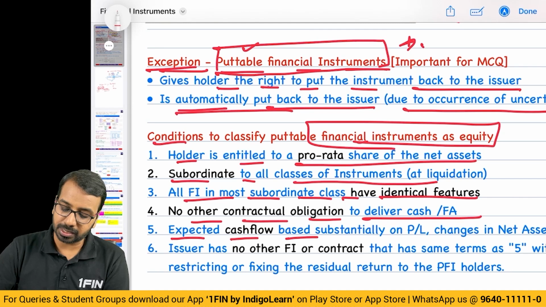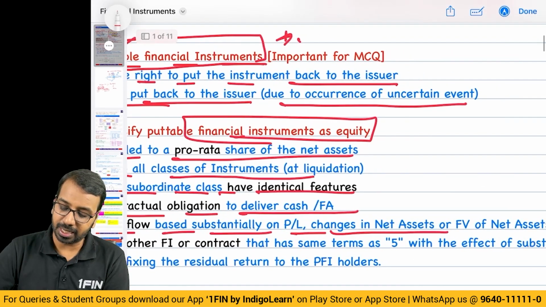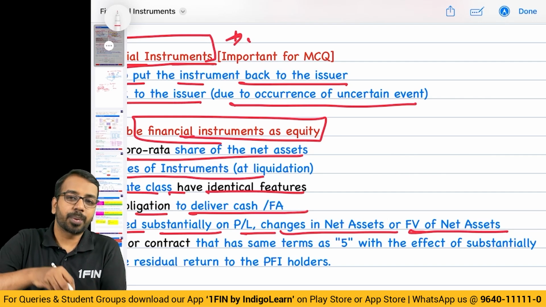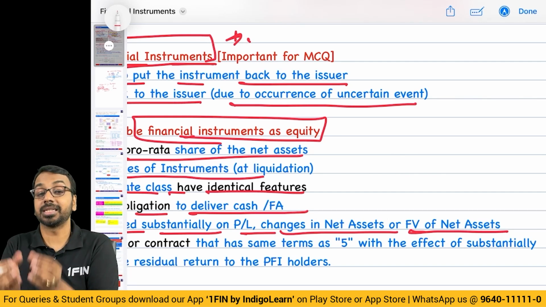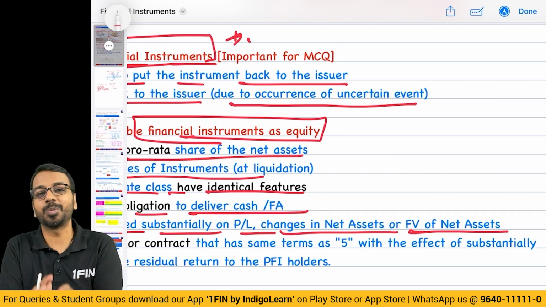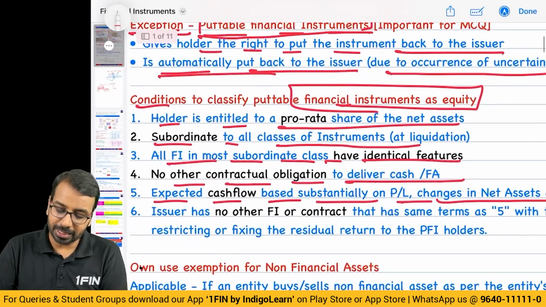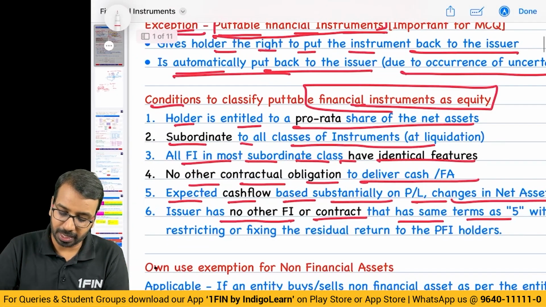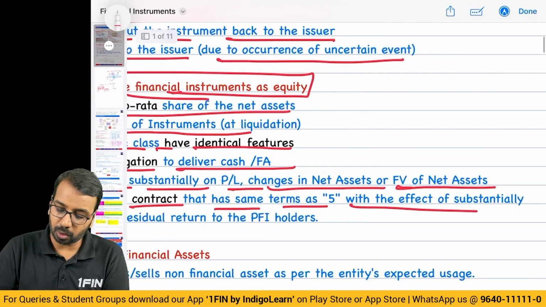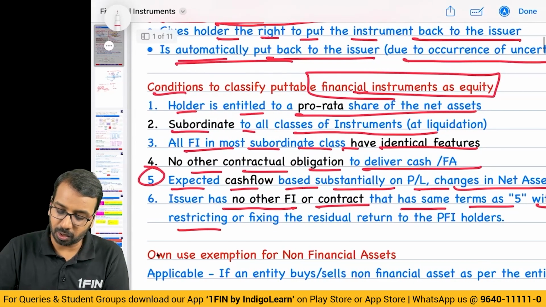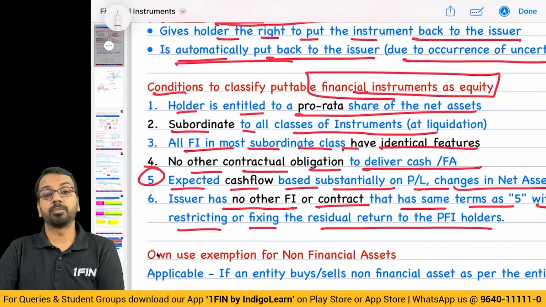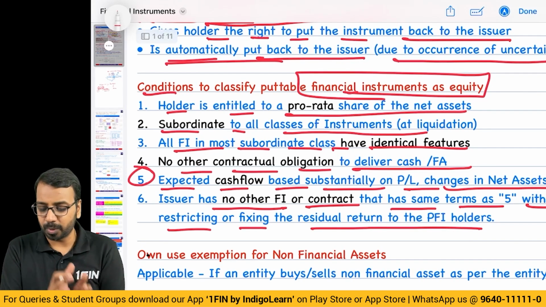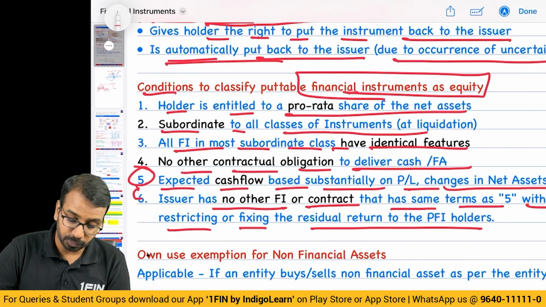Expected cash flow is based substantially on P&L, changes in net asset or fair value of net asset. Now if you look at a mutual fund unit, if the price increases, if the net asset increases, that is when my net asset value per unit increases, right? And there is no other financial instrument or contract that has the same terms, with the effect of substantially restricting or fixing the residual return to the puttable financial instrument holders. So the last one says there is no other financial instrument or contract which has similar terms, which are given in 5.